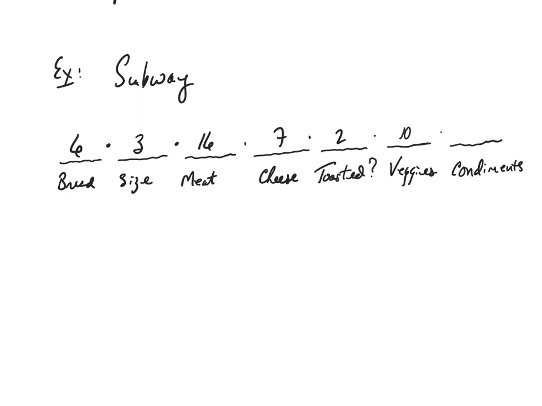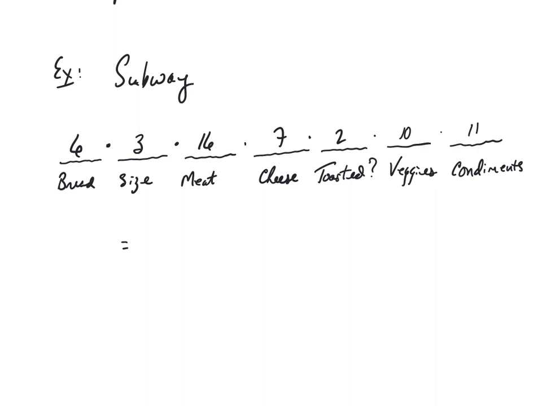Again, here's what I found. Buffalo sauce, chipotle sauce, honey mustard, sweet onion, regular mayo, a light mayo, yellow mustard, brown mustard, vinegar, oil, and I also found red wine vinegar, but I'm not sure if that's different than the usual vinegar. But if it is, there'd be a total of 11. Okay?